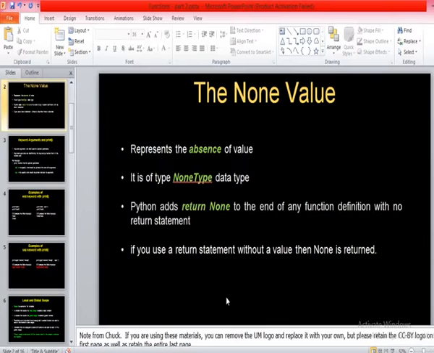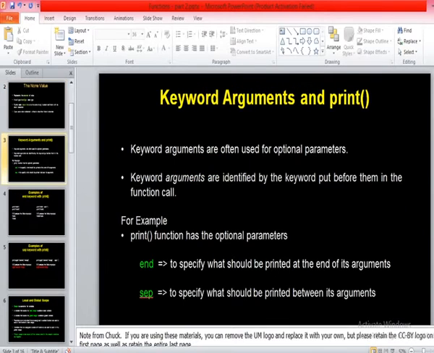That's one point you need to know in functions. Then the second point that you must know in functions is using keyword arguments. What are the keyword arguments available with the print function, that we'll see. So what are keyword arguments? Basically, keyword arguments are used to represent the optional parameters. What does it mean here?